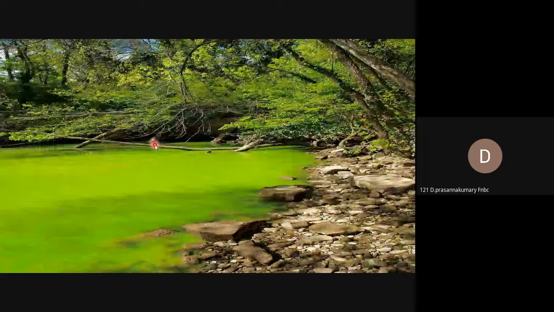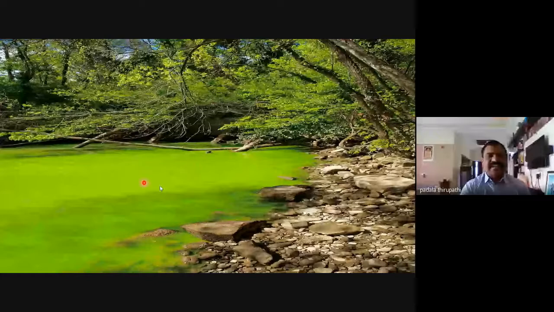The eutrophic water body looks like this. Is this slide visible, Amma? The water body, the pond or lake or stagnant water body, changes from its normal color into a bluish-green color.